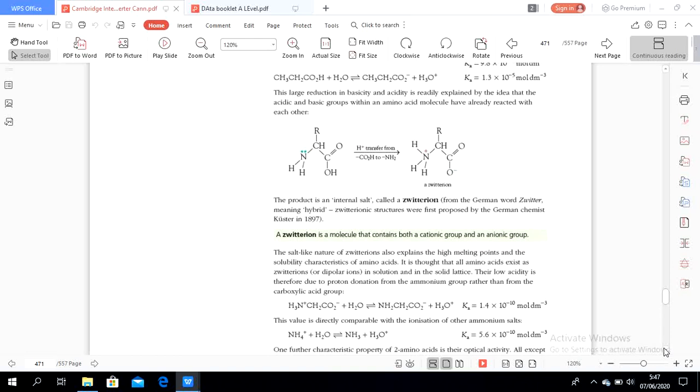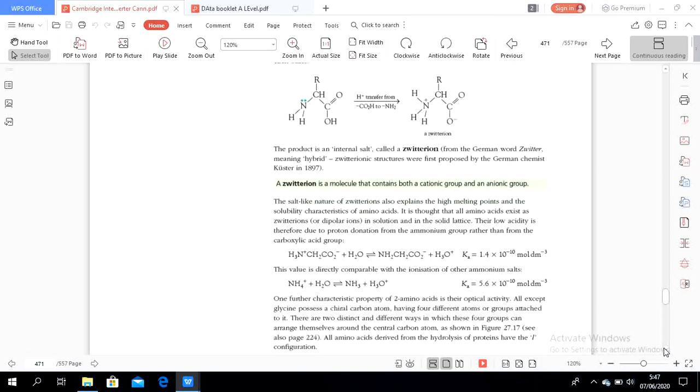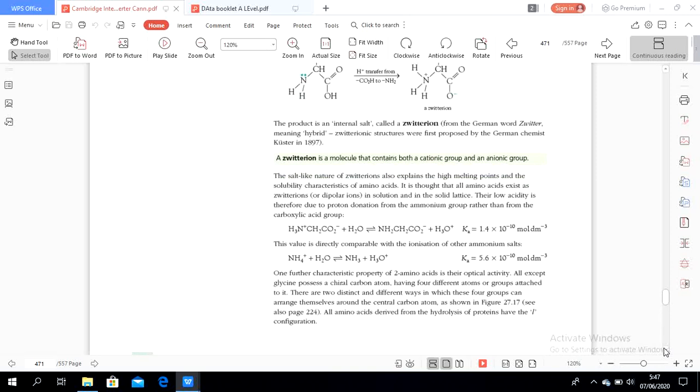A zwitterion is a molecule containing both cation and anion groups. The salt-like nature of the zwitterion also explains the high melting points and the solubility characteristics of amino acids.